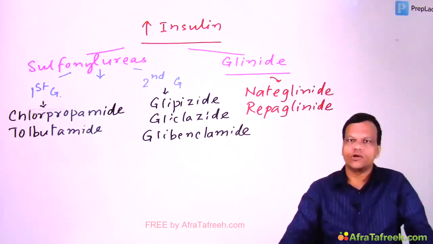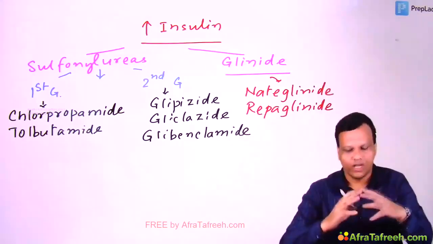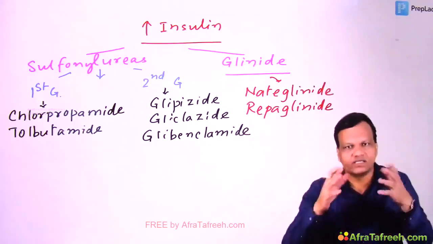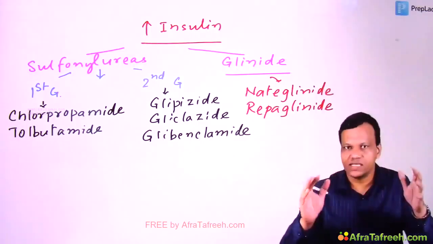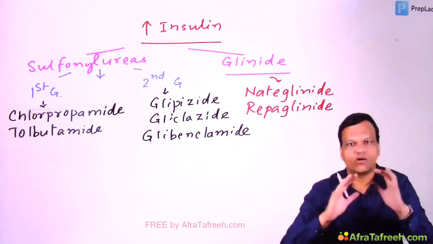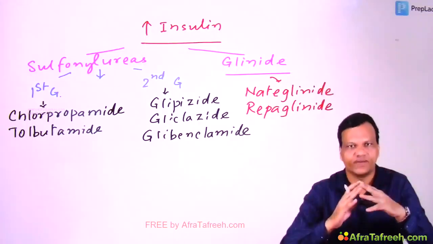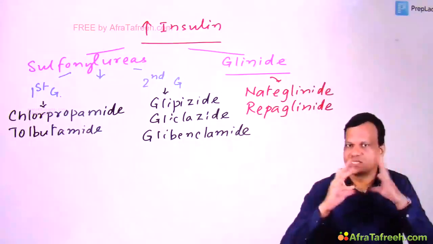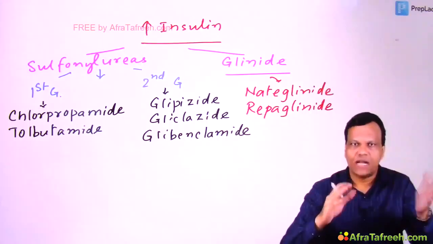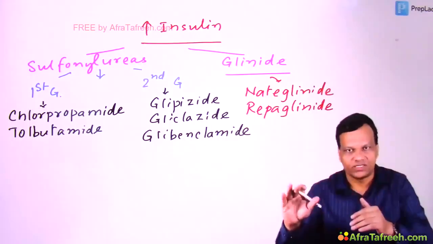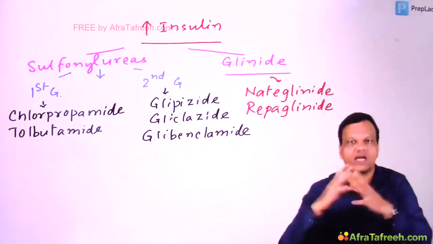First of all, quickly revising the important points about all these drugs. All these drugs release insulin. They require minimum 30% functional beta cells. And second, all of them can cause hypoglycemia as a side effect. This question is very commonly asked in the exam: which anti-diabetic drug can cause hypoglycemia and which anti-diabetic drug cannot cause hypoglycemia? So we know all of them can cause hypoglycemia.